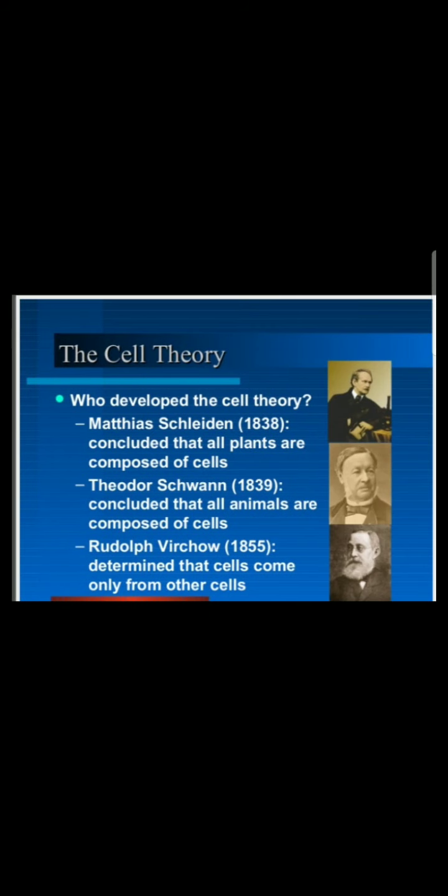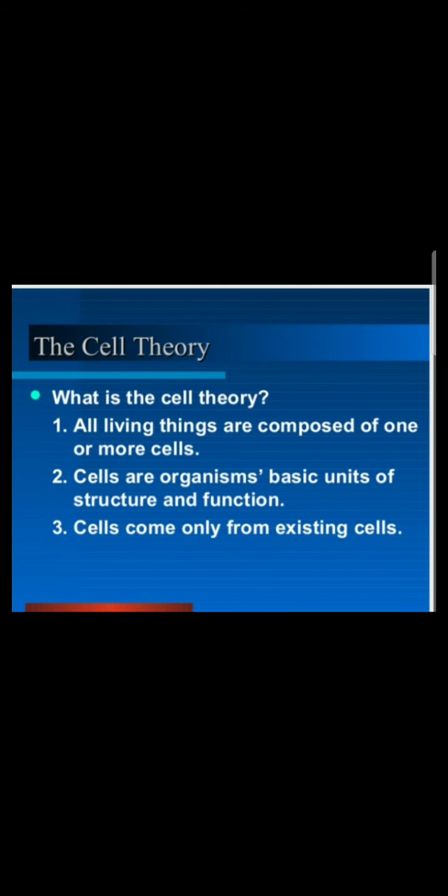So cell theory was described by basically two scientists. Matthias Schleiden in 1838 concluded that all plants are composed of cells. Number two is Theodor Schwann in 1839, who concluded that all animals are composed of cells. An additional note was added by Mr. Rudolf Virchow in 1855. He explained that the cell came from another one. According to these three scientists, the cell theory can be explained in 3 points.